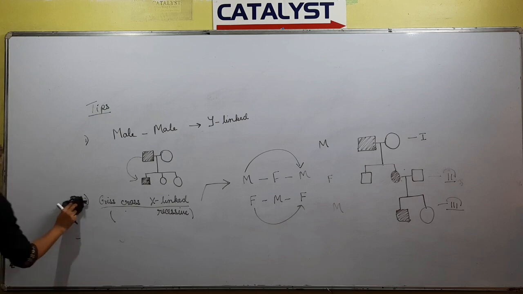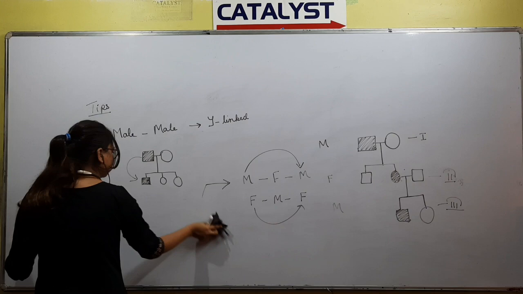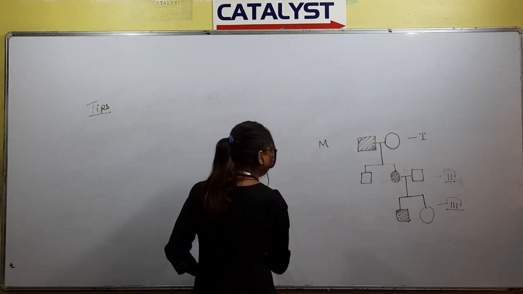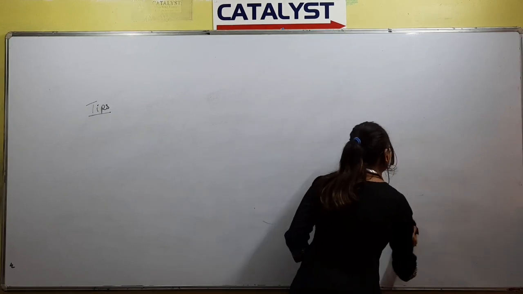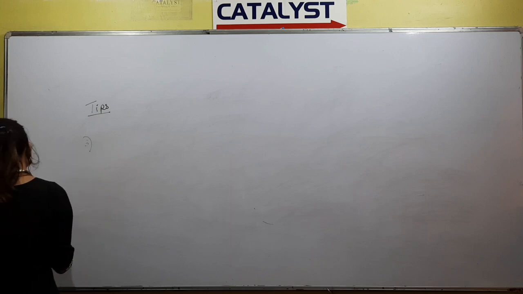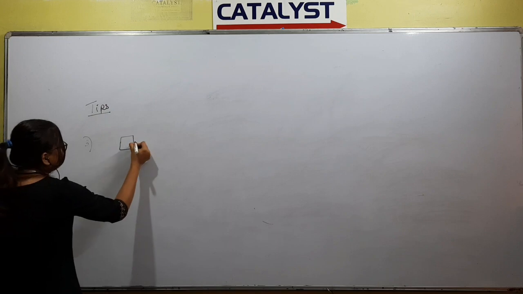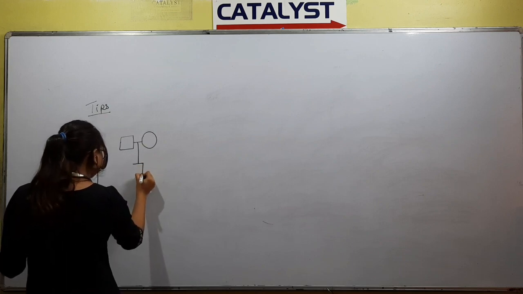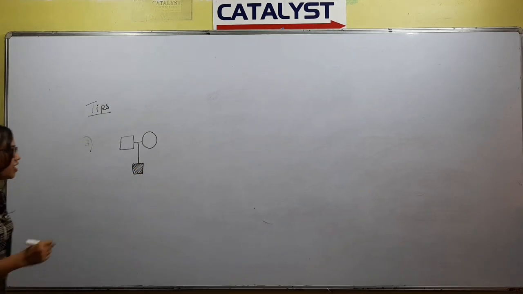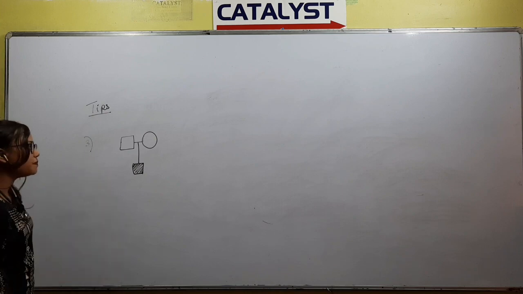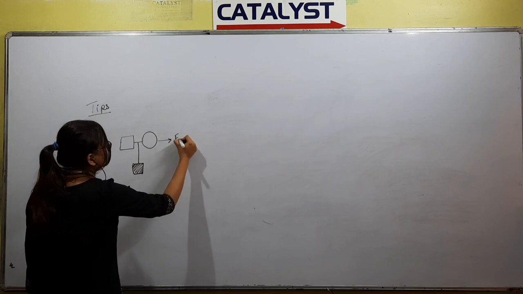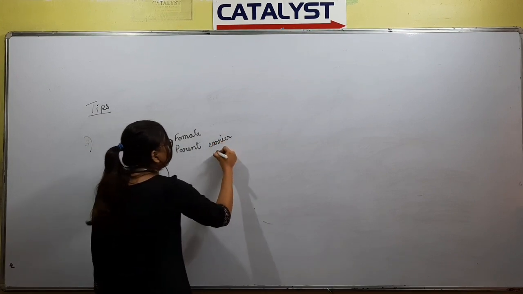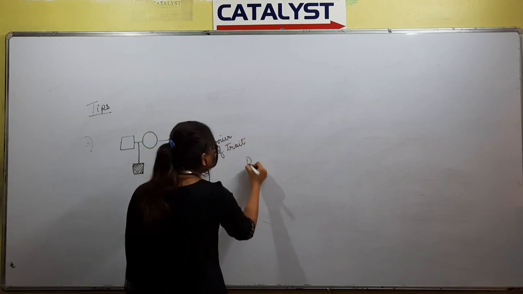Okay, next I am moving towards point number 3. The third point is, if the parents don't have the trait, but the trait is inherited by the offspring, then we can say that the female parent is the carrier of the trait, and the trait is a recessive kind of trait, not a dominant kind of trait.